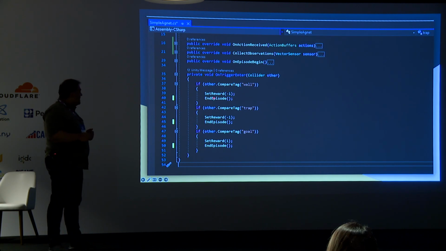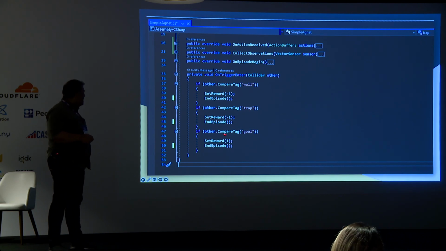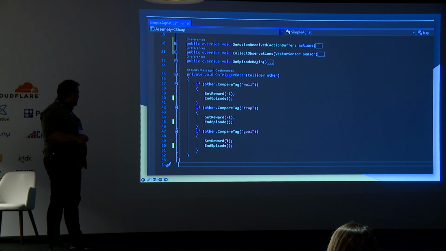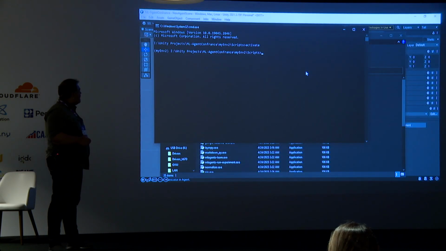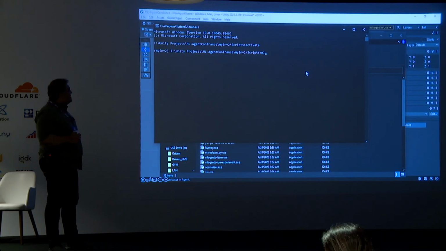I end the episode here, so it makes the episode reset and start over again. Also, if the player hits the trap, I also set the reward to -1. For the goal, I set the reward to +1, and this is how the agent knows this is the target and the thing it should follow.